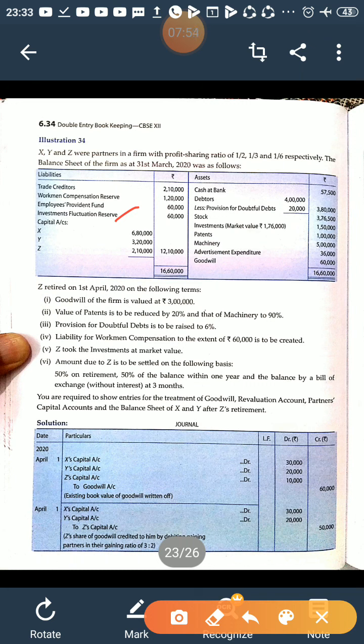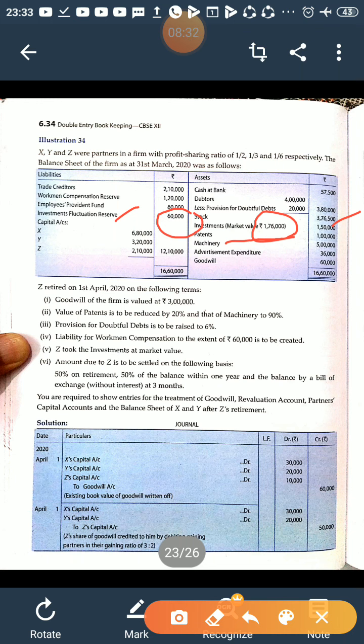In this question they have said Z took over the investment at market price, and the market price given in the question is 1,76,000. Book value is 1,50,000 and market price is 1,76,000. So there is no decrease in the market price of the investment. In fact, it is increased by 26,000, which is a gain for the business. So for that gain, and so this whole 60,000 investment fluctuation reserve will be written off among all the